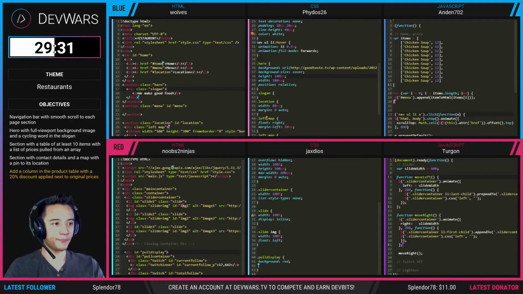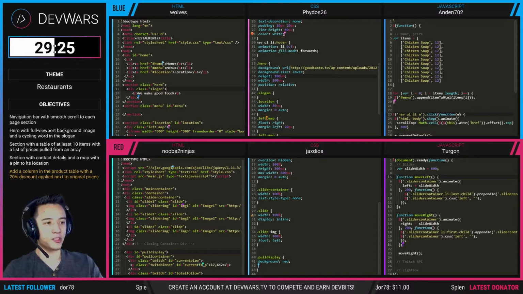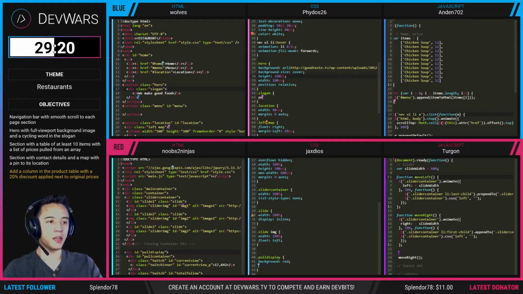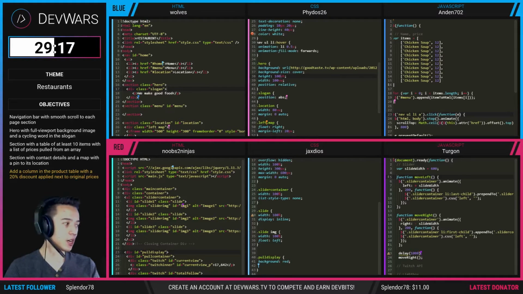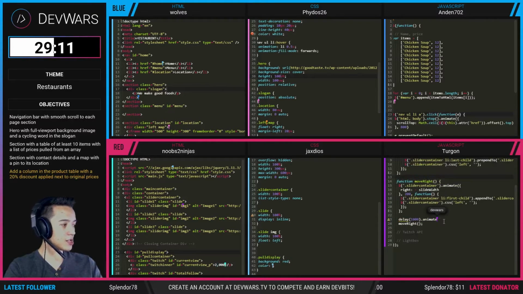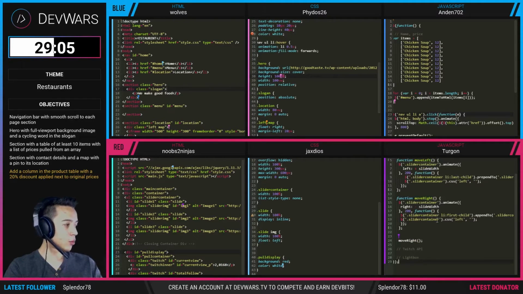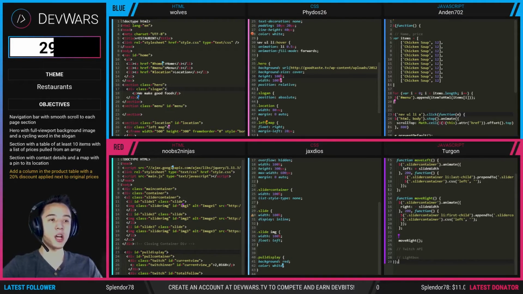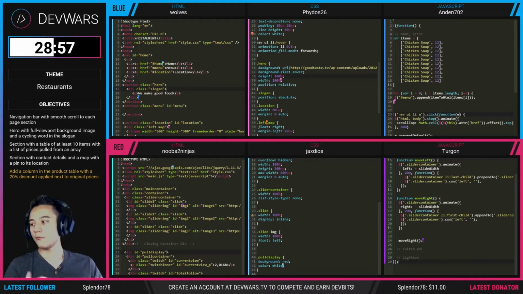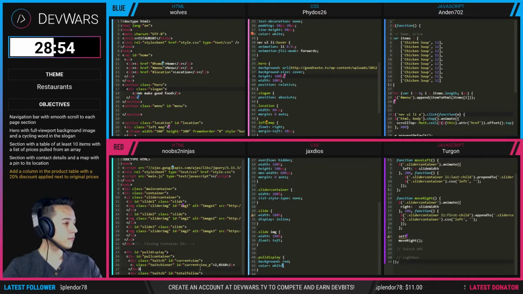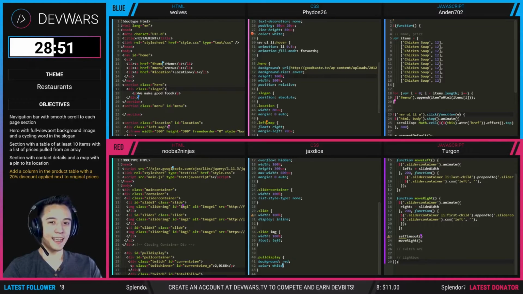General rule of thumb. If you go to the red team website right now, it looks like their carousel is working. I just refreshed the site and I saw the image switch. Oh, nope, I spoke too soon. The images are currently stacked on top of each other, which is good. I'm noticing in the JavaScript, Turgon is working on a delay, so we're going to see the carousel working shortly. Currently the images are stacked on top of each other in preparation for the whole slide effect. So that's cool.